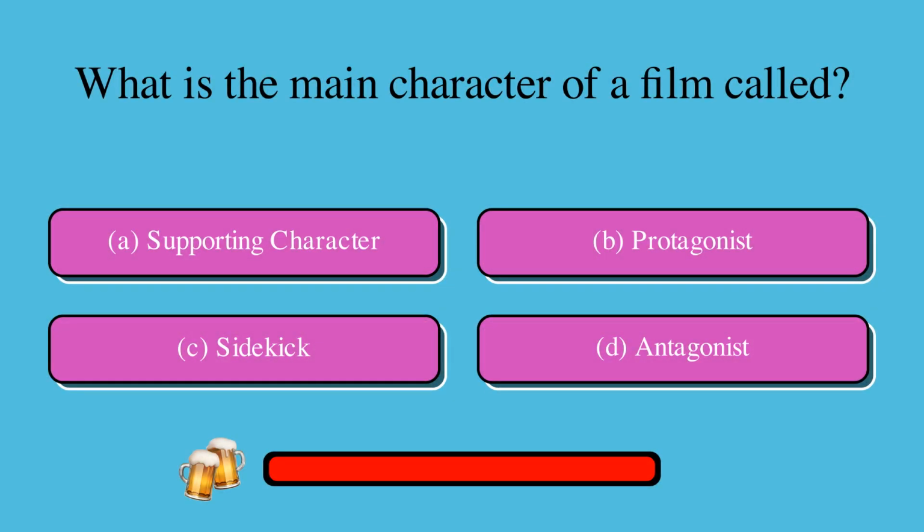What is the main character of a film called? Is it A, supporting character, B, protagonist, C, sidekick, or D, antagonist? The correct answer is B, protagonist.